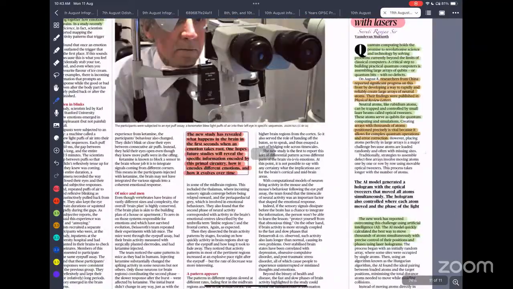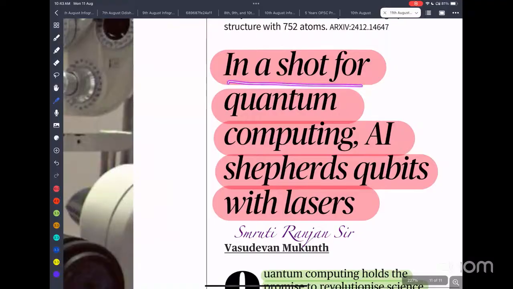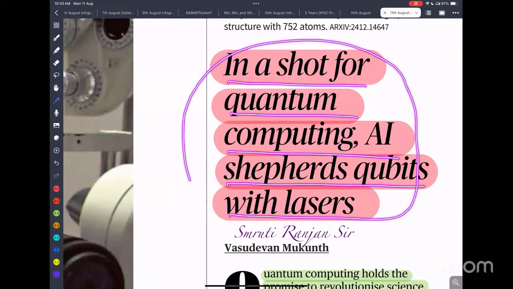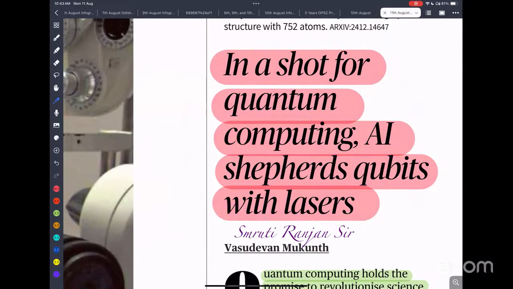So here is an important news item in short: quantum computing, AI shepherds qubits with laser. If you know, traditional computers operate on the basis of 0 and 1, and quantum computers operate on the basis of qubits. A qubit can be either 1, or 0, or a combination of both 0 and 1. Because of these multiple states of quantum bits, it increases the computation power exponentially.